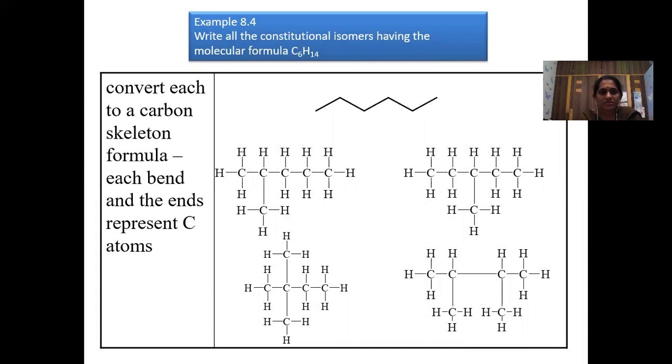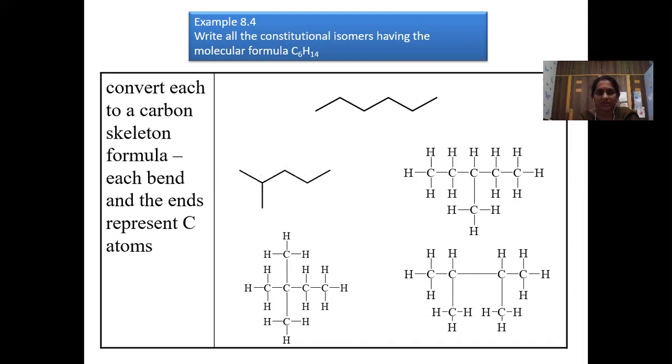Now we'll see how you draw the same structures as skeletal structures. Skeleton, just drawing the lines. Each corner of the line indicates a carbon atom, and the surrounding hydrogens are not shown. This is the way to draw. Convert each to a carbon skeleton formula. Each bend and end represents a carbon atom. Whatever bend and whatever end you have, that is a carbon atom, and the carbon atom generally will have the hydrogens.